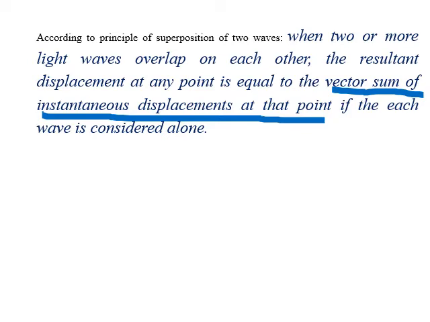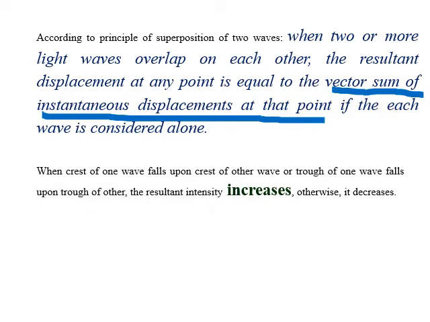So in simple words, we will say when the crest of one wave falls upon the crest of another wave, or the trough of one wave falls upon the trough of another wave, the resultant intensity increases at that point. Means there will be addition of instantaneous displacement at that particular point. And in the other case, there will be a decrease in resultant intensity. Means at that point there will be minimization of light intensity. There will be subtraction of light intensity.